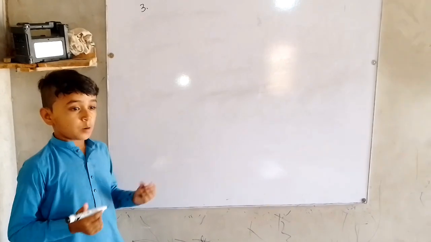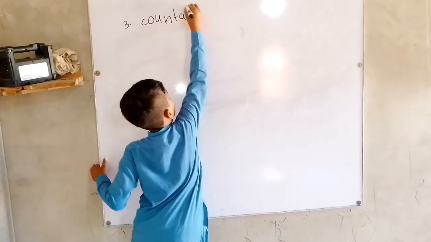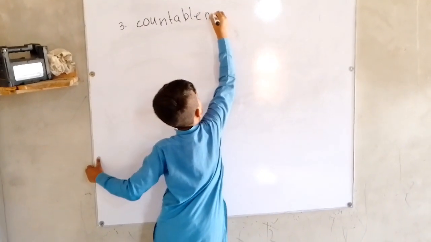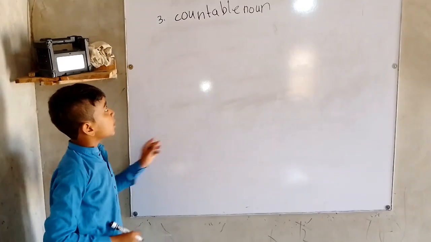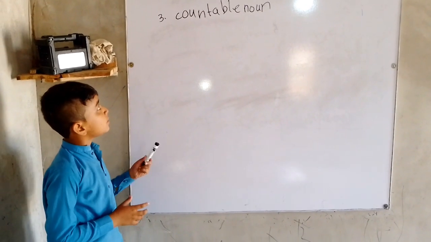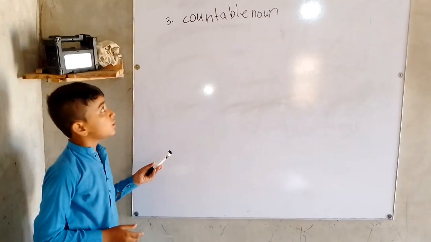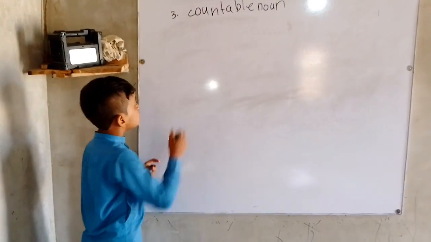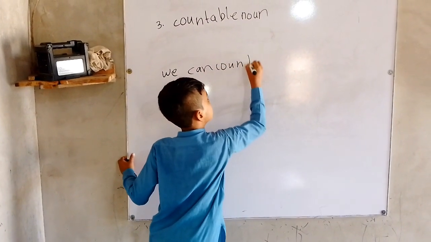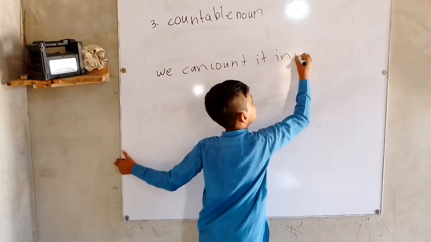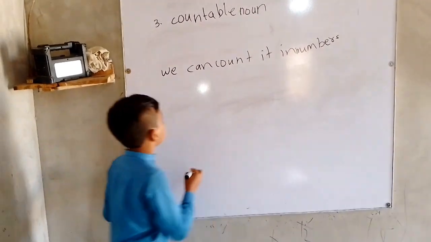Then the third is the countable noun. I will tell you the definition of the countable noun. A countable noun is a noun that we can count in numbers. We can count it in numbers. For example,